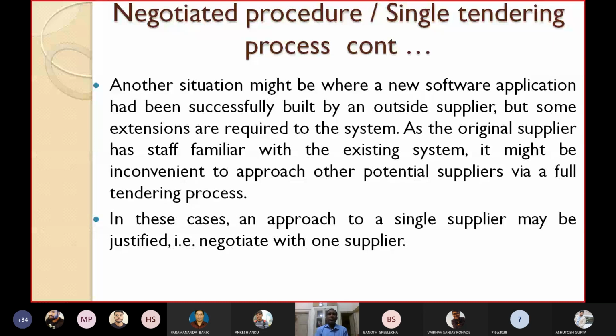Another situation might be where a new software application has been successfully built by an outside supplier, but some extensions are now required to the system. This is known only to the original supplier, who has staff familiar with the existing system. So it might be inconvenient to approach other potential suppliers by a full tendering process. In these cases, an approach to a single supplier may be justified. In both the examples we have seen, we can give a justification: negotiated with only one supplier. Don't go for multiple suppliers. You can negotiate the contract with one supplier only.